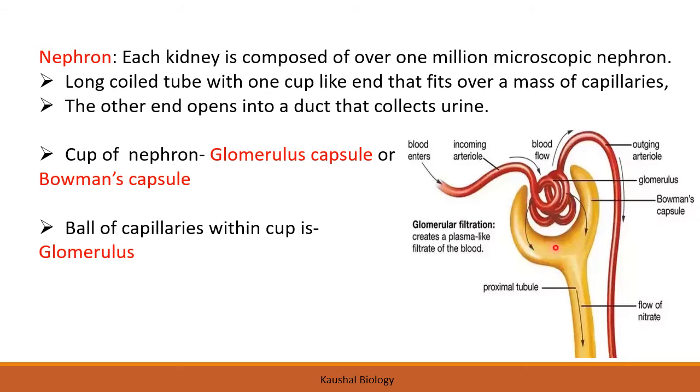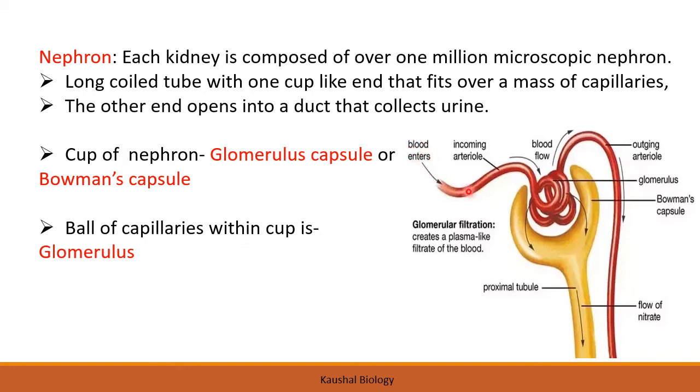Now in this structure you can see the tuft of capillaries, or ball of capillaries, and this is called glomerulus. See, there is a difference. This is glomerulus capsule and this is glomerulus, or this is Bowman's capsule and this is glomerulus, where the filtration will take place. The part inside the Bowman's capsule is called the glomerulus.